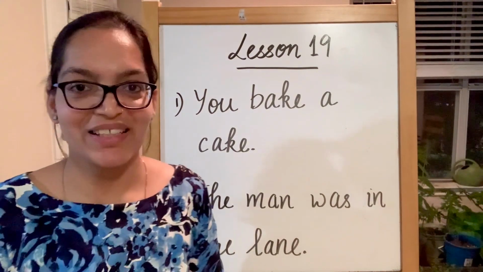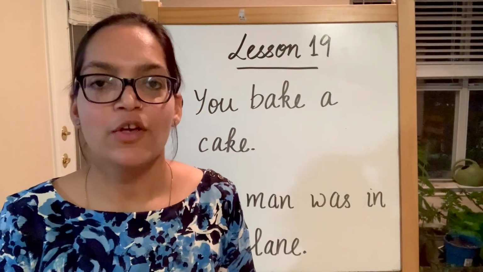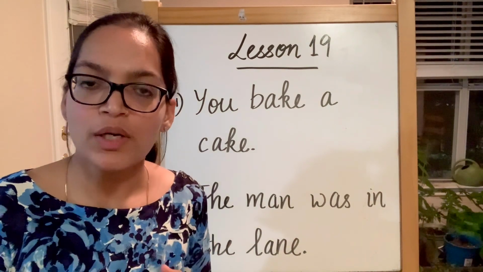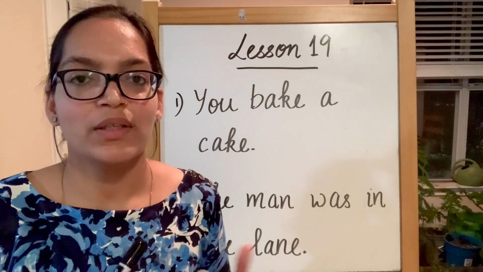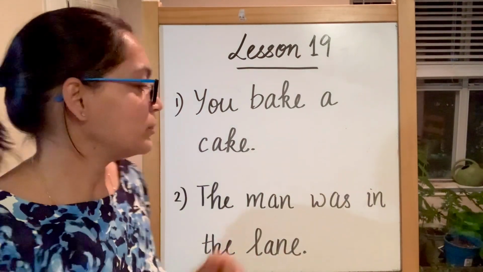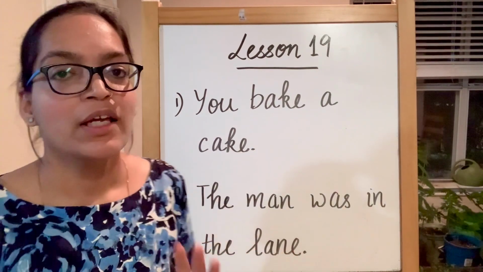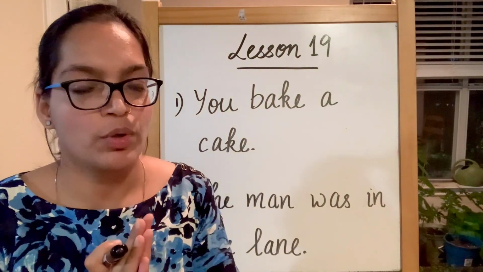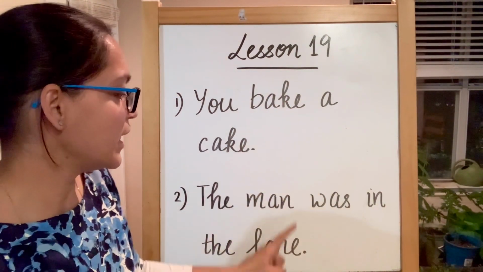I hope it was clear. We'll continue with more long vowel A words so that it becomes more clear to you in the upcoming lessons, and we'll continue with these words. Now, you bake a cake. The man was in the lane. You are able to read them, I'm sure. But while writing, do not forget the E in the end.